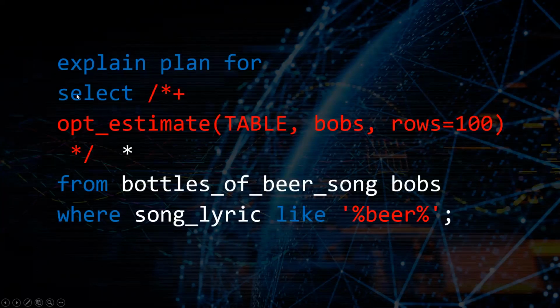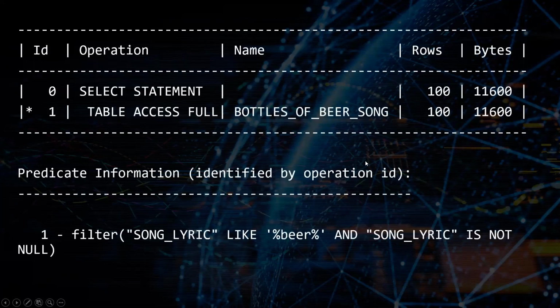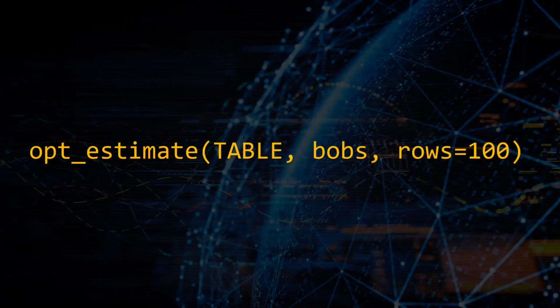So here, in this case, we've got select. We've opened up a hint, and we say OPT_ESTIMATE, open parentheses, TABLE, comma, Bob's, because Bob's is our table alias here. And we say ROWS equals 100. And in spite of the fact that we're using this LIKE %beer%, if we use this OPT_ESTIMATE hint, whenever we pull our plan back, Oracle now says, aha, we're going to have 100 rows that come back from our query. And so this is going to help Oracle pick a better execution plan as a result of having an accurate idea of how many rows to expect.